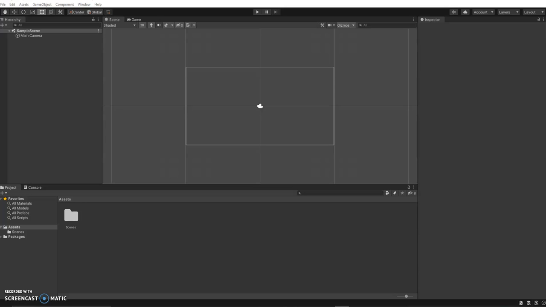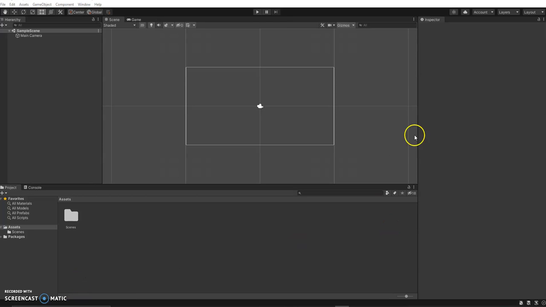Hello and welcome to this first tutorial about Pong. In this tutorial we'll look at putting in some of our sprites, definitely the paddle, and we will also look at getting that paddle to move. So let's get right into it.